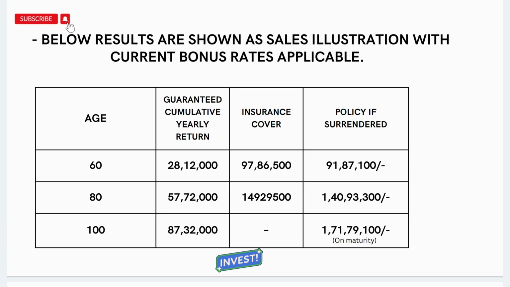91,87,100. Same at the age of 80, the insurance cover would be around 1,49,29,500, and the cumulative return which he would have got would be 57,72,000. And also if he surrenders the policy at that point of time, then he would receive 1,40,93,300 rupees. Same at the age of 100, the return would be around 87,32,000, and on maturity he would get 1,71,79,100.